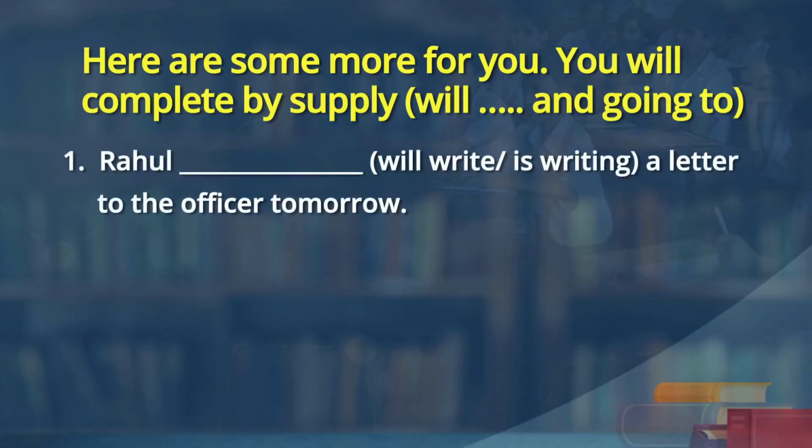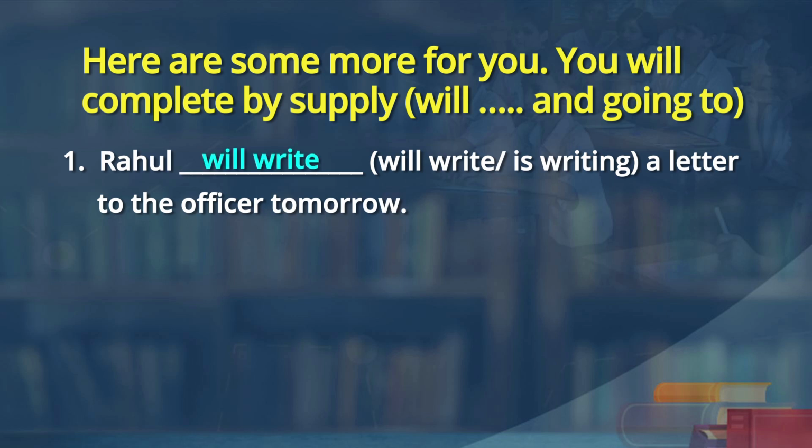Here are some more sentences for you before we tell you the rules of future continuous. You will complete by supplying will, going to, or will be with ing. Rahul will write or is writing a letter to the officer tomorrow. Rahul will be writing a letter to the officer tomorrow. Or it can also be said like this: Rahul is going to write a letter to the officer tomorrow. And Rahul will write a letter is also fine. Most appropriate, I would prefer Rahul will write a letter.